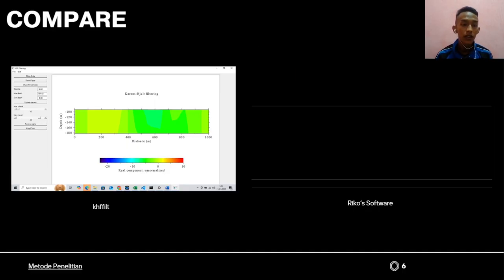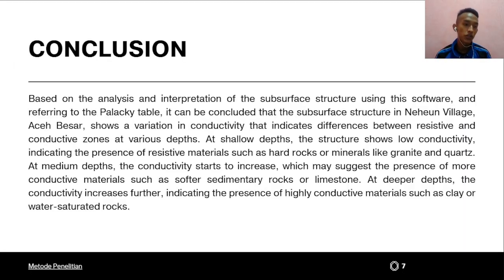And then the last is the conclusion. Based on the analysis and interpretation of the subsurface structure using this software and referring to the Parasnis table, it can be concluded that the subsurface structure in Nehan village, Aceh Besar, shows a variation in conductivity that indicates differences between resistive and conductive zones at various depths.